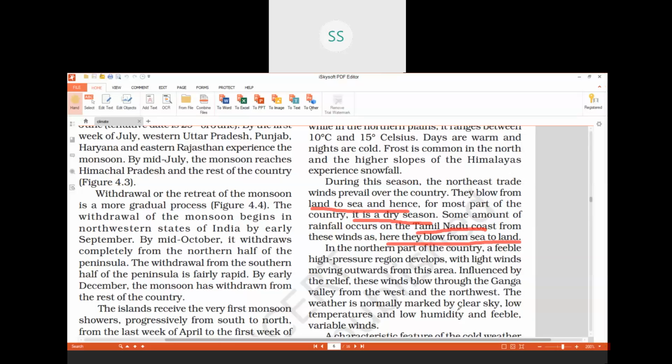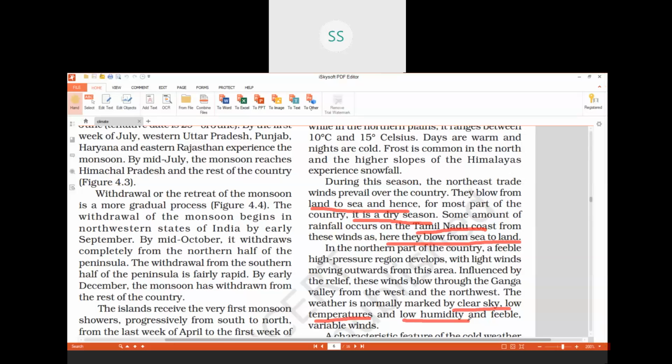It is clear sky, that is, there are no clouds. That is why it is warm. The rays of the sun directly are there. Low temperature is low, and low humidity, that is, very less moisture will be present in the air. So that's one more feature, children.